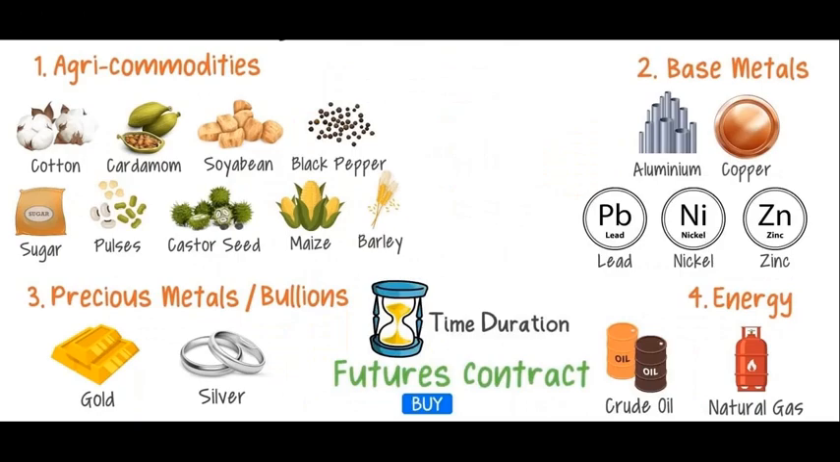So what are the classification of commodities? So commodities can be classified as agri commodities, base metals, precious metals, and energy. Under agri commodities, there comes cotton, cardamom, soya bean, black pepper, sugar, pulses, mustard seed, maize, barley. In base metals, there are metals like aluminium, copper, lead, nickel, zinc. In precious metals, there are metals like gold and silver. And in energy, there is crude oil and natural gas. So you can trade in these commodities, all that I have just mentioned.